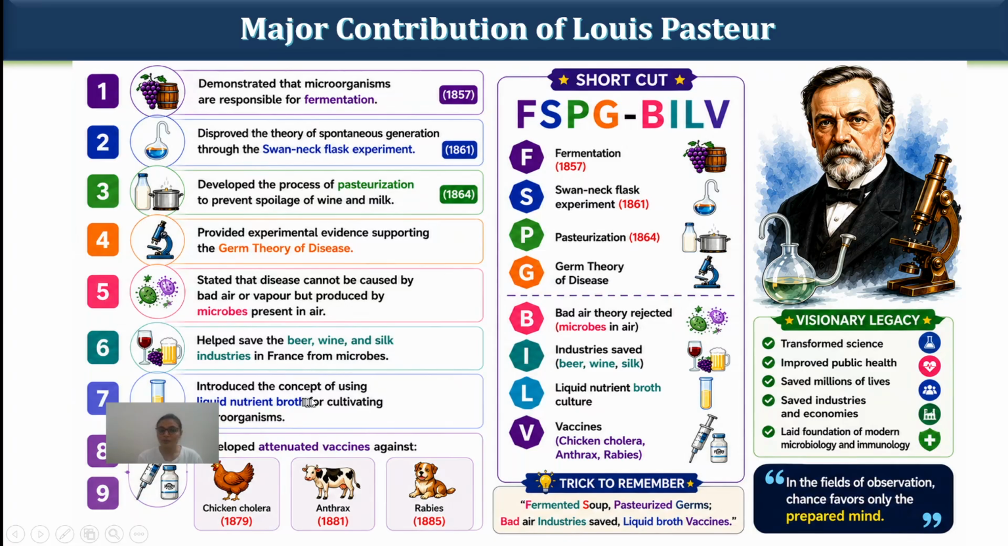He introduced the concept of using liquid nutrient broth for cultivation of microorganisms. He developed attenuated vaccines like chicken cholera, anthrax and rabies.